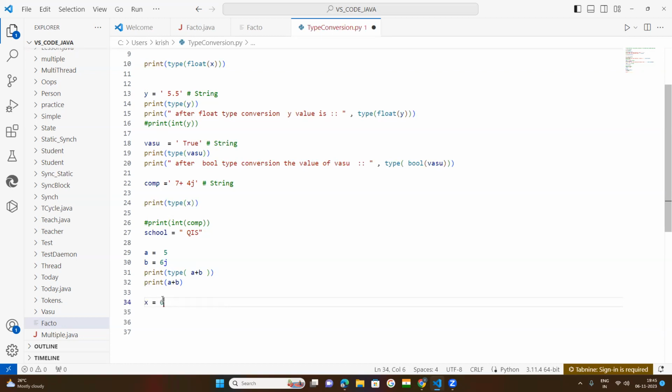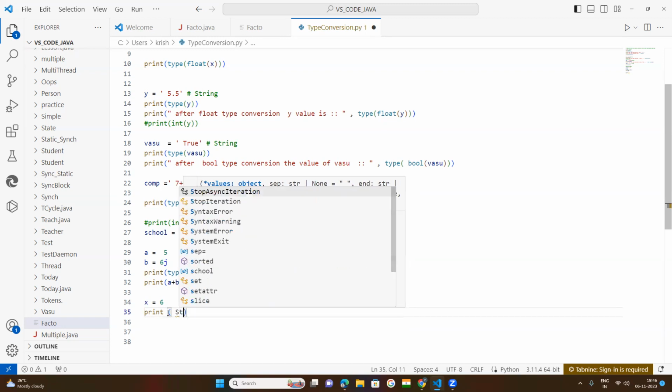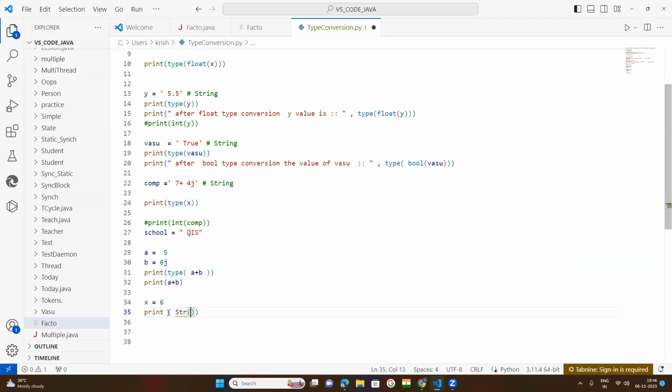It is holding 6, so it is an integer number. How to convert this into a string? Okay, the str function, the string function. Simply pass this variable. Already I have declared x; z is equal to some value. So now you pass the z value.